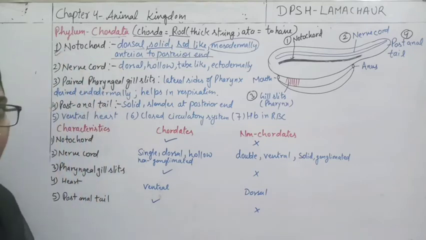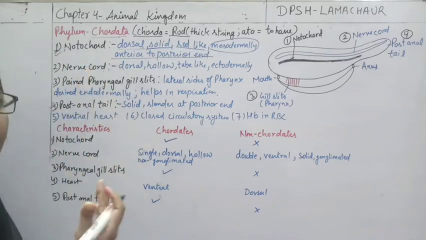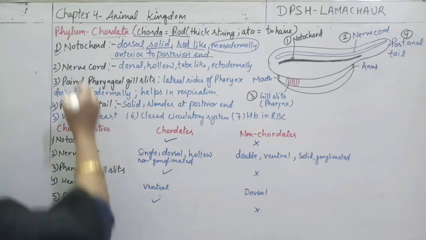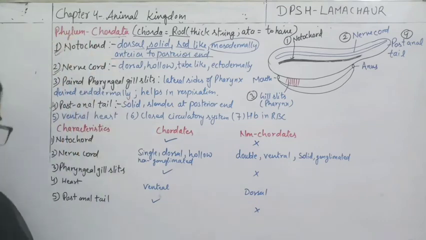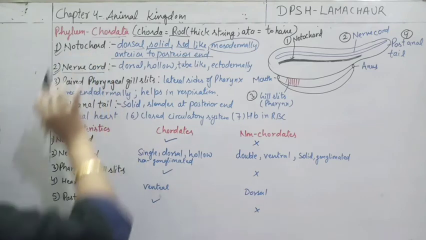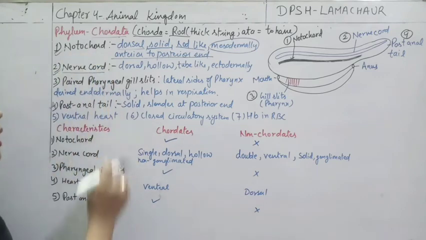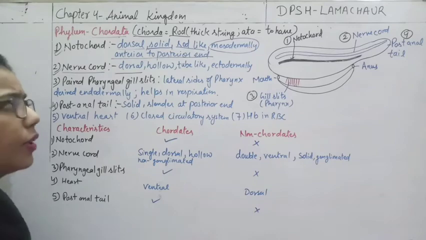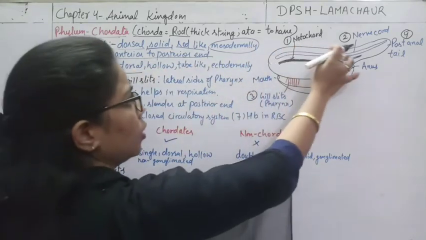नॉन कॉर्डेट्स में, और कॉर्डेटा फाइलम में ये notochord बन जाती है, right? So here another one is a nerve cord. The central nervous system of the body is formed of this nerve cord. How is it forming in the body? In human beings, it is highly advanced. There will be more differentiation or more distinction, so it will be very clear. But here in case of chordata, this nerve cord is present dorsally again.